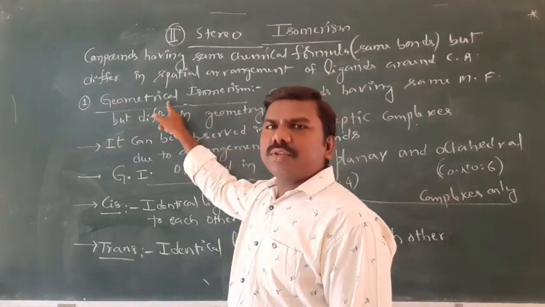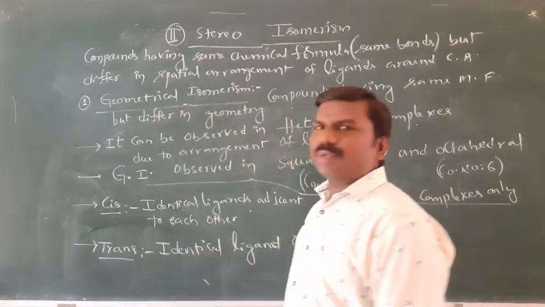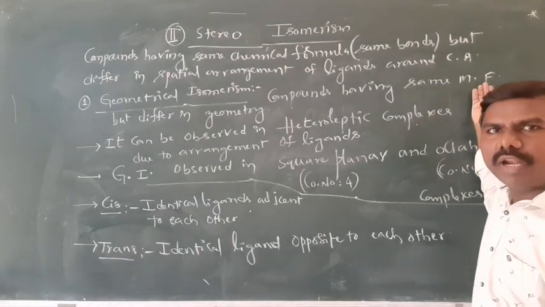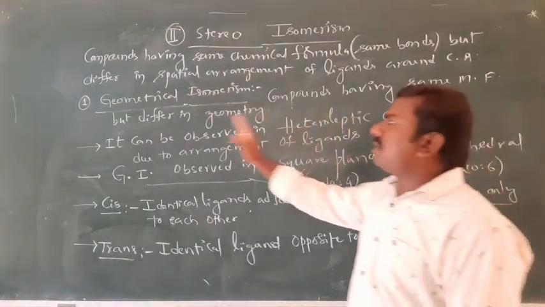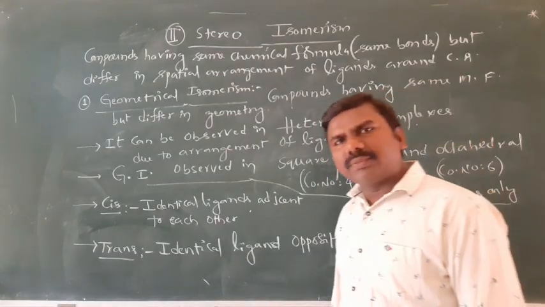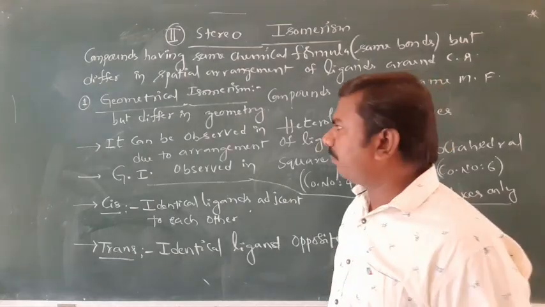In that, the first one is geometrical, the second one is optical. Geometrical isomerism: compounds having the same molecular formula but differing in the geometry are called geometrical isomers.